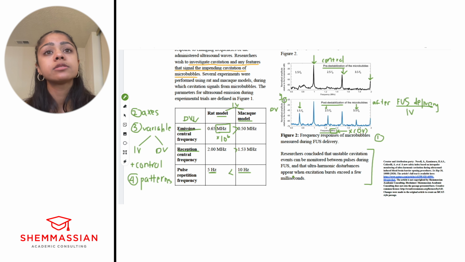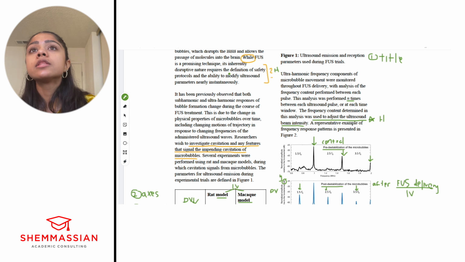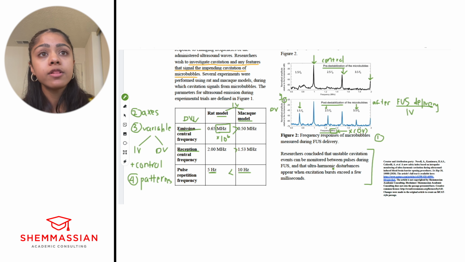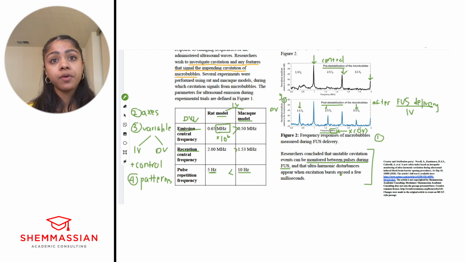So what does this mean? So let's go back to the hypothesis, or what they were looking for, right? They were looking to define safety protocols and modify parameters. They found that they can monitor between pulses during the FUS, right? So it can be monitored, and that the disturbances appear when the excitation bursts exceed a few milliseconds, right? So this helps them define the safety protocols, right? So if excitation is greater than a few milliseconds, they see disturbances. Okay, good. So this is their conclusion, right?